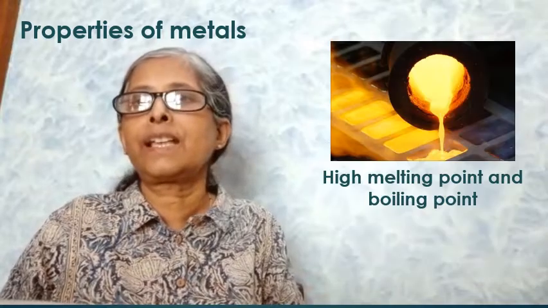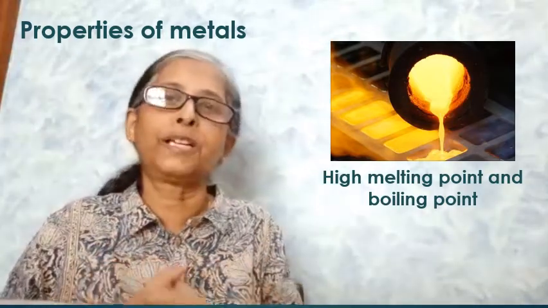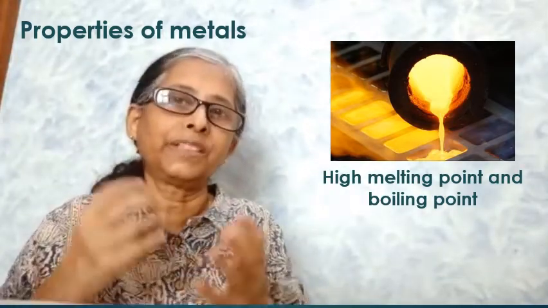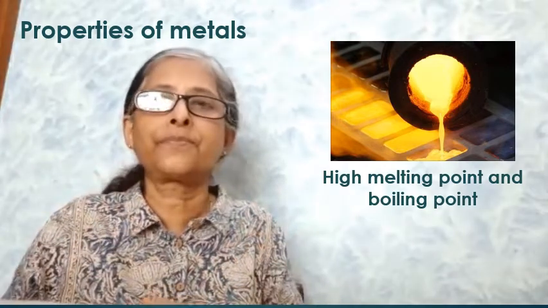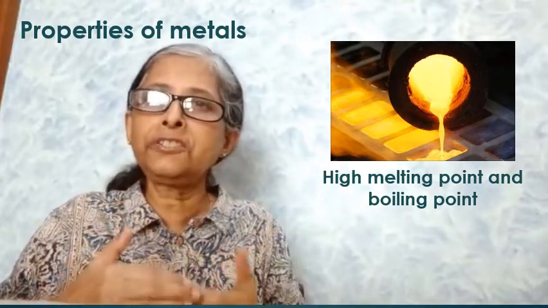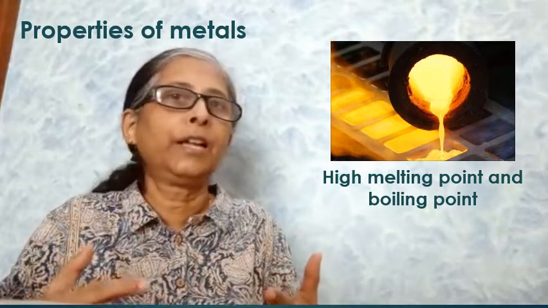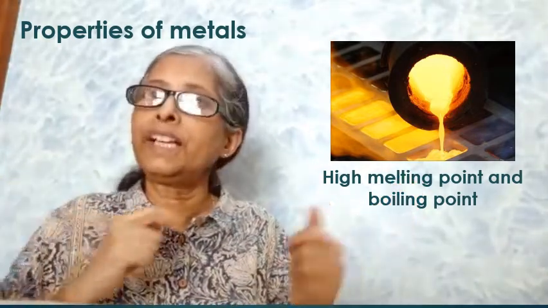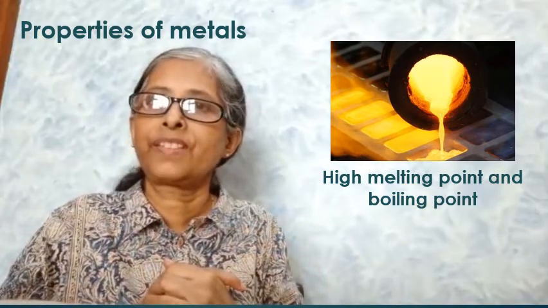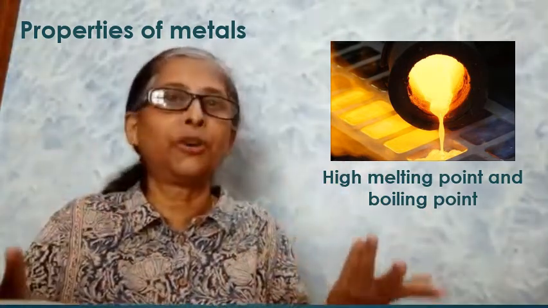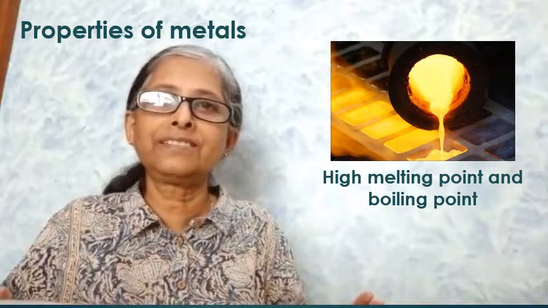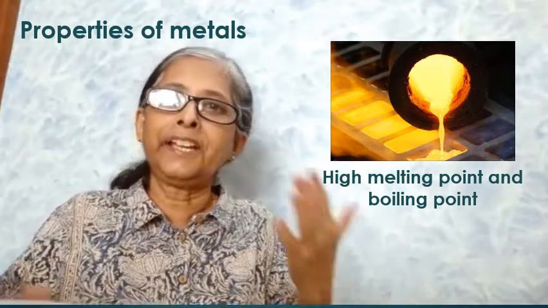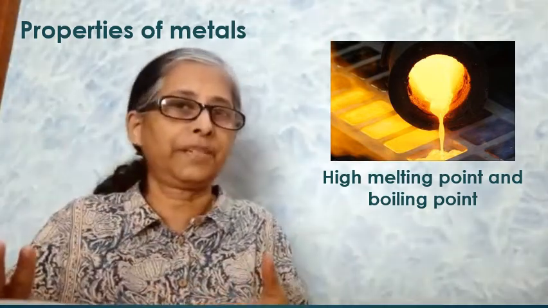Next point is about the melting point and boiling point. You know, they are hard solids. So to melt it, to change it into liquid form, you have to heat it to a high temperature. Only then it will melt. And again, if you want to bring it to boil, you will have to heat it to a very high temperature.